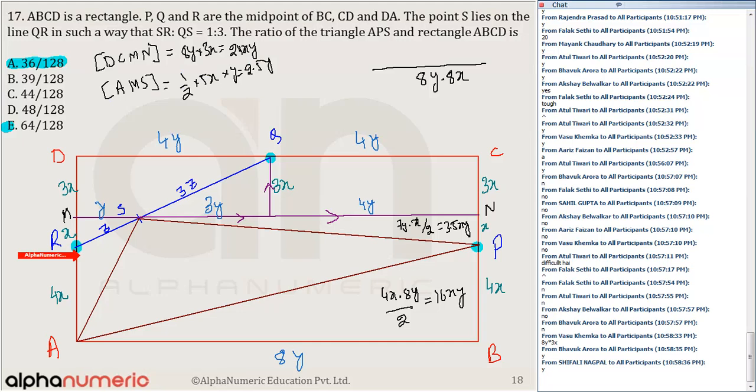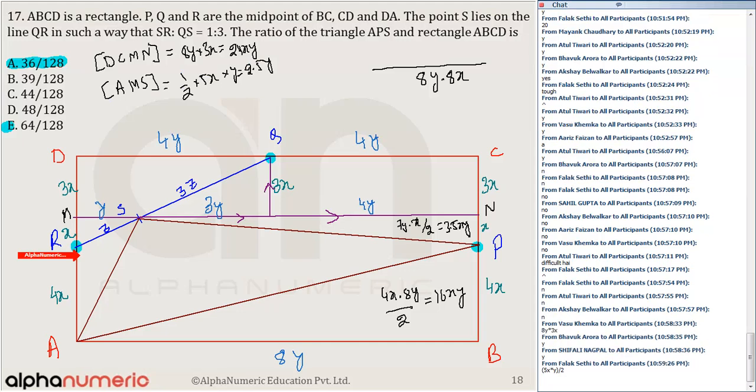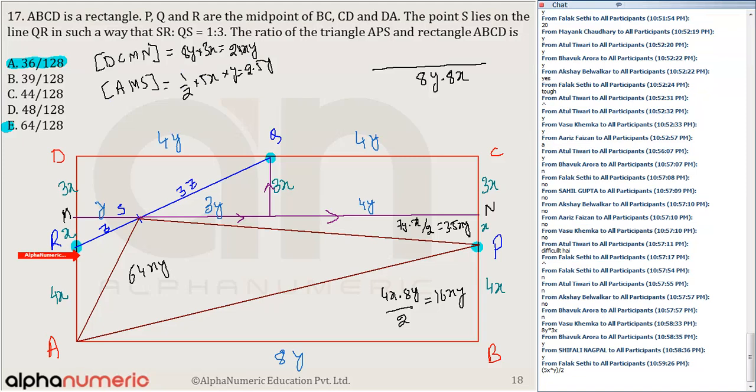So the area of the required figure is the total area 64xy minus 24xy plus 2.5xy plus 3.5xy plus 16xy. Can anyone tell me what this value comes out to be? 2.5 plus 3.5. What is 2.5 plus 3.5?